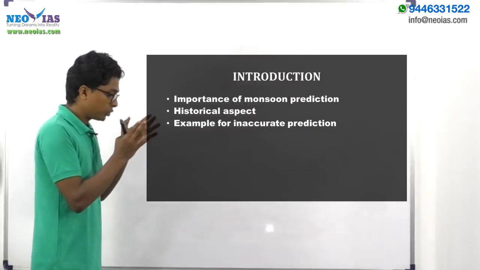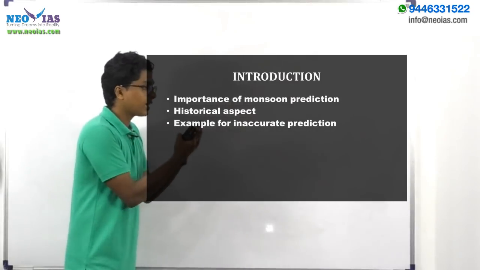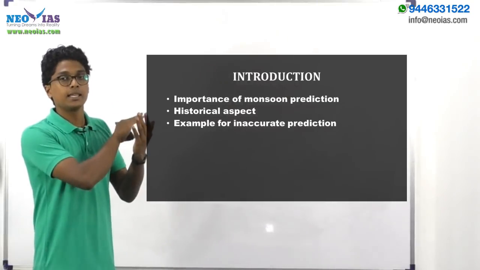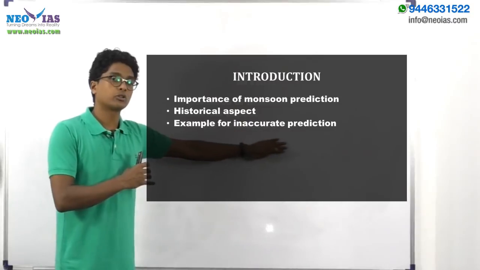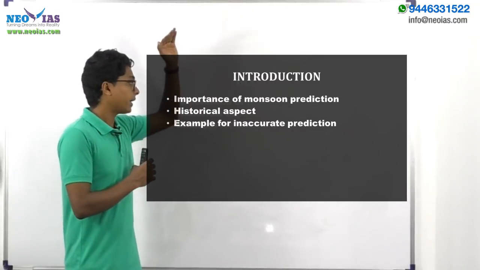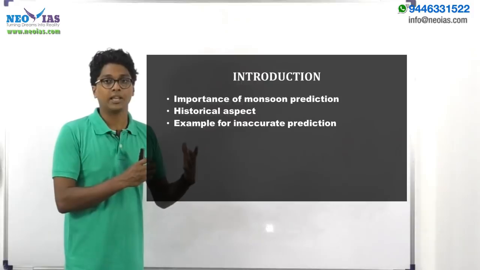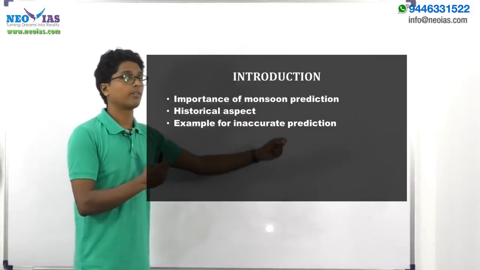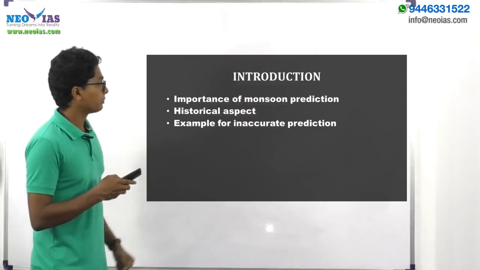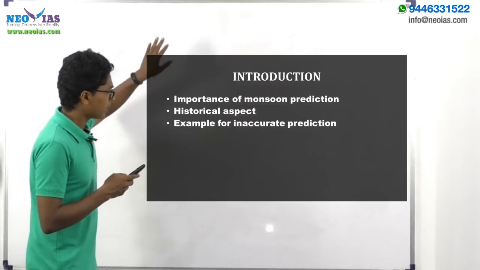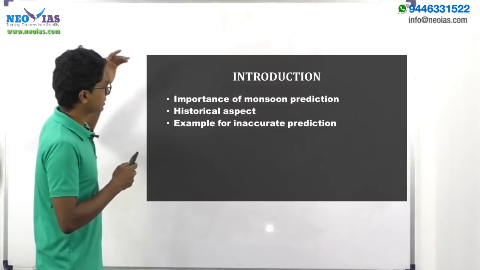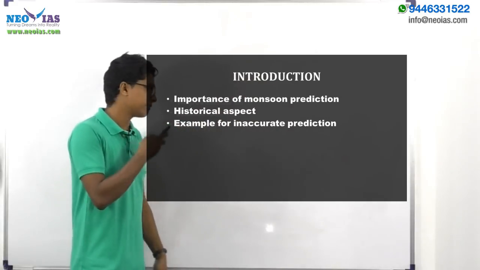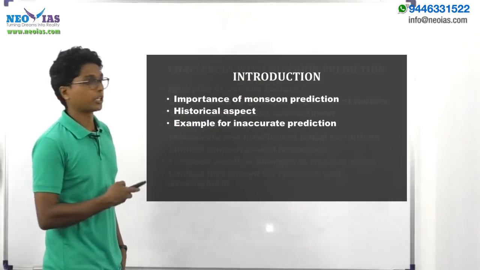Due to this historical reason, because most of the governments were giving importance to various other socio, political, cultural issues, the investment going towards the meteorological department was way minimal, and because of that we are facing this inaccurate prediction, and we are not able to compare ourselves with the western nations with regard to weather prediction. You need not write all of these points; you can stick to the importance of monsoon prediction, as well as give an example for inaccurate monsoon prediction.